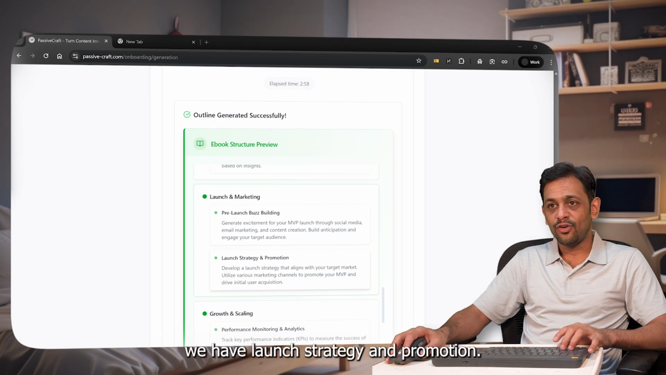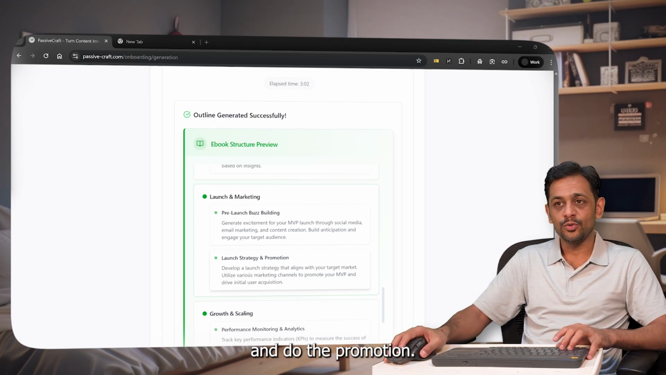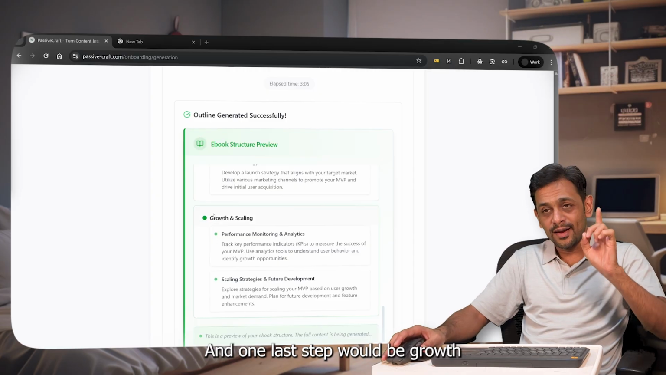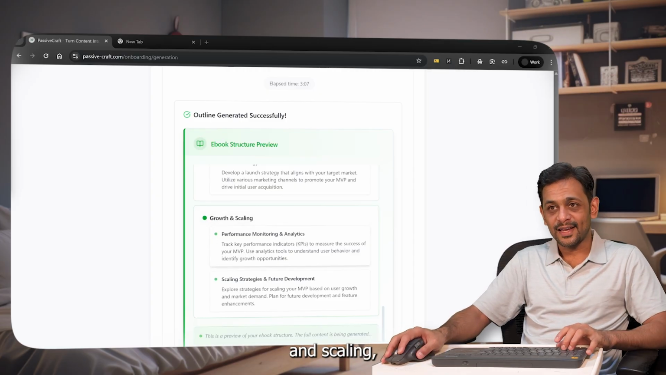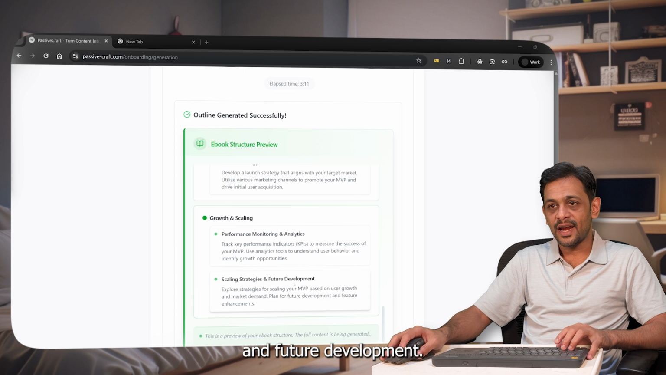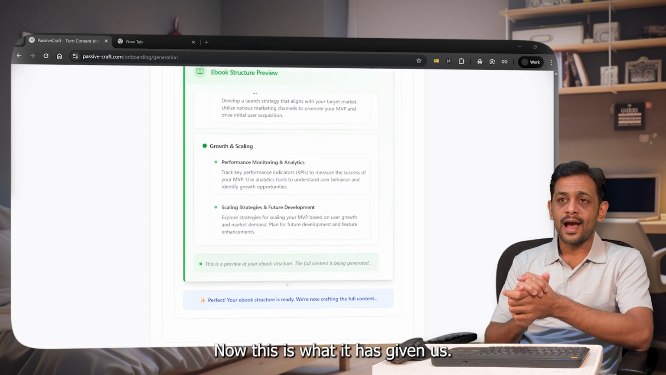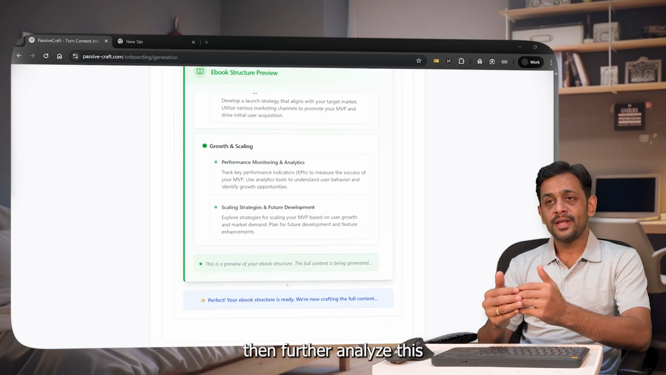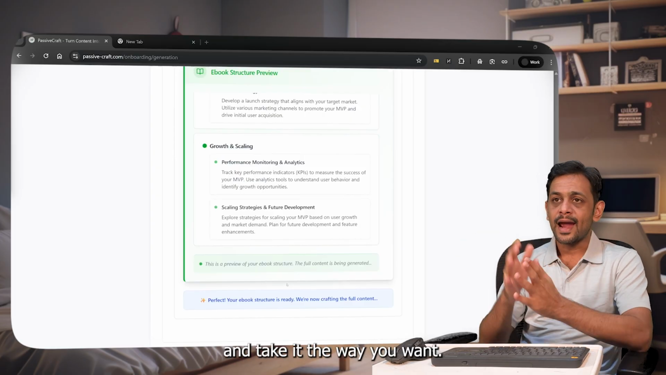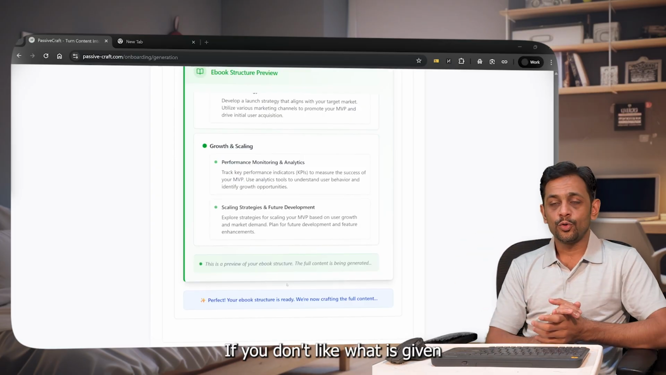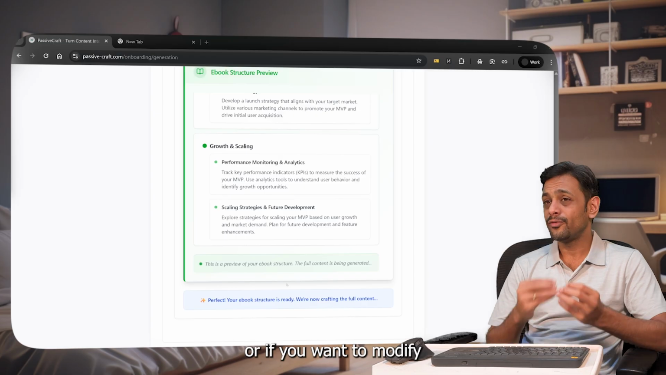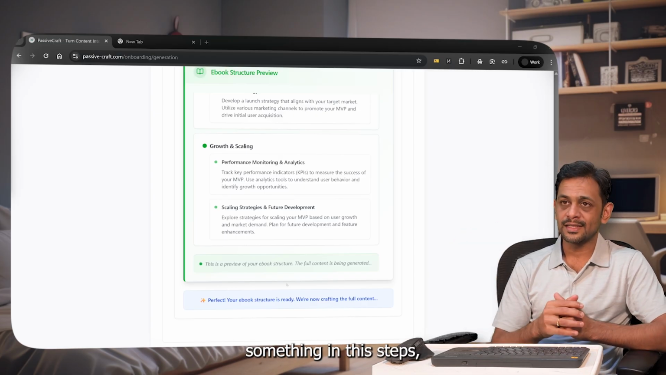Finally, we have launch strategy and promotion. Okay, this is where you launch the product and do the promotion. And one last step would be growth and scaling, performance monitoring and analytics, and scaling strategies and future development. Now, this is what it has given as the idea. You could then further analyze this and take it the way you want if you don't like what is given, or if you want to modify something in these steps.